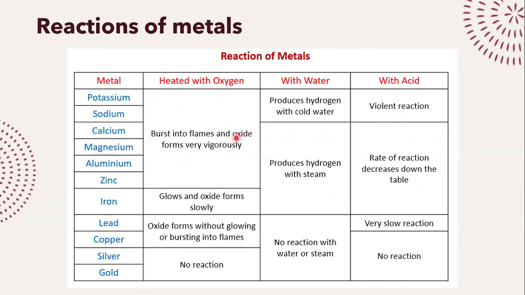You'll put it in the Bunsen burner. It will literally burst into flames and it's going to give you a very vigorous reaction. Iron, on the other hand, and if you go down from iron to copper, they react very, very slowly. And silver and gold will not react at all, right?